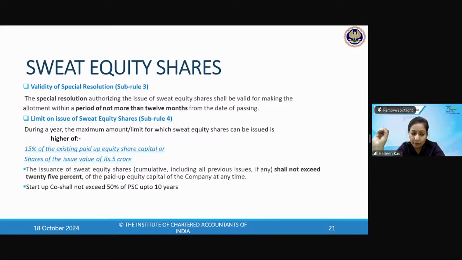Is there any exemption given to the startup companies? Yes, ma'am. Exemption has been given to the startup companies for the first 10 years. The maximum cap allowed to them is 50% of the paid up share capital.